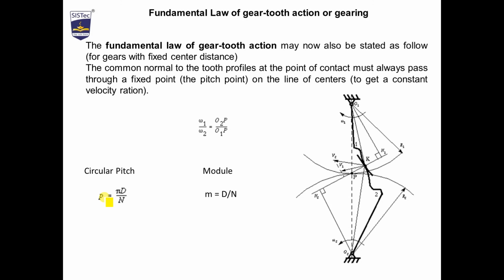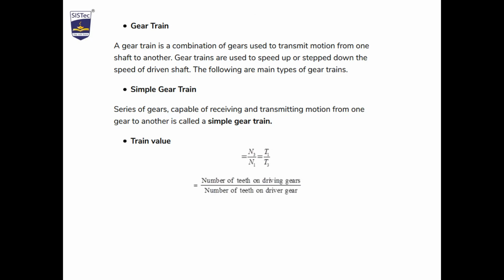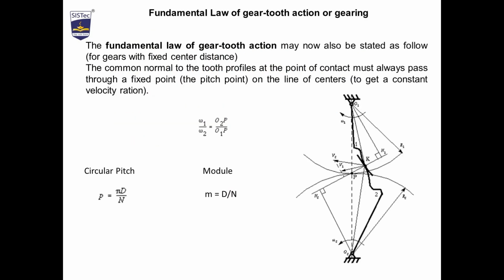So you should remember all these three relations: omega 1 and omega 2 with r1 and r2, P is equal to pi d by n, and m is equal to d by n. Remember these formulas. Now what is a gear train?